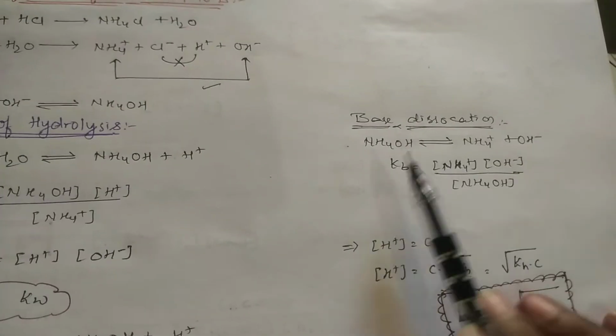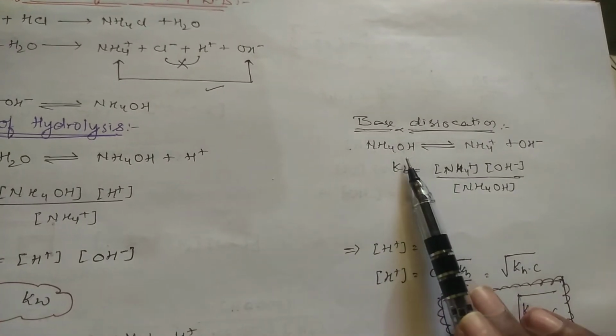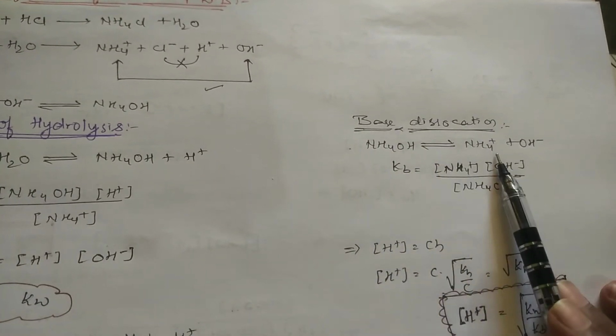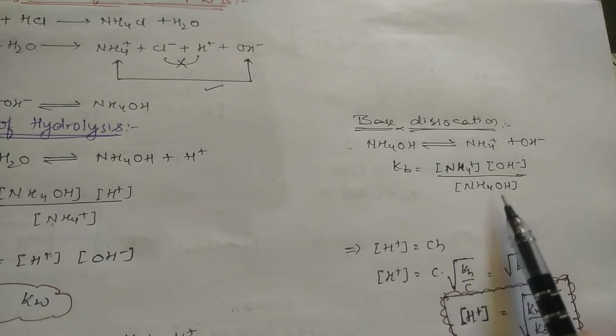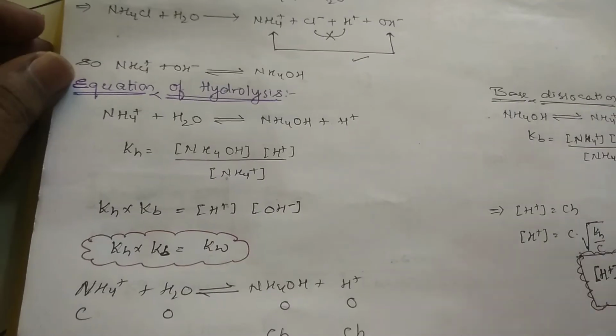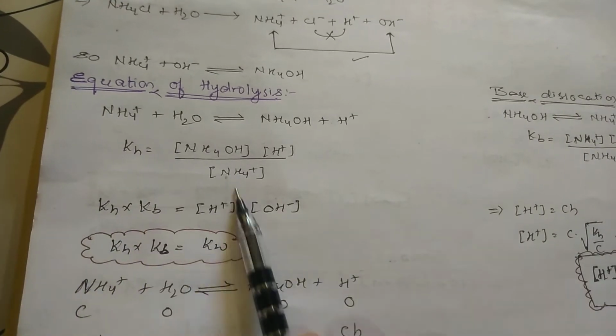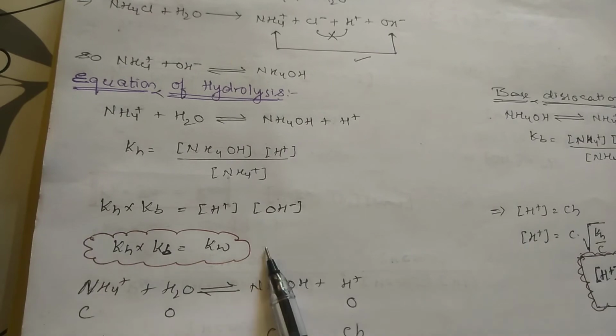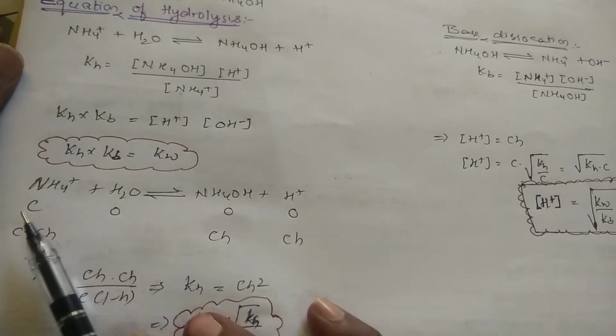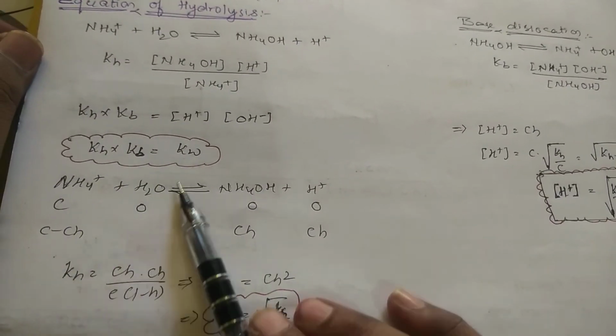If you write for the base, NH4OH is in equilibrium with NH4+ and OH-, where Kb is equal to NH4+ into OH- by NH4OH. So KH into Kb will be equal to H+ concentration into OH-. We know that KH into Kb is equal to KW, where NH4+ is C, plus water, same equation.